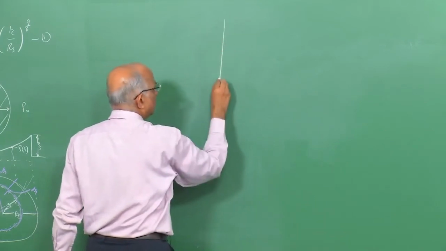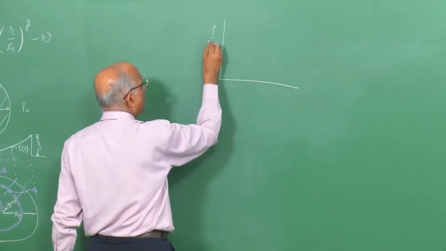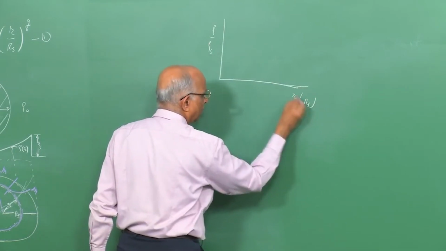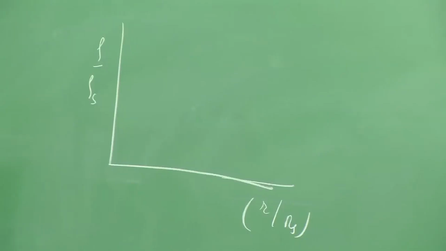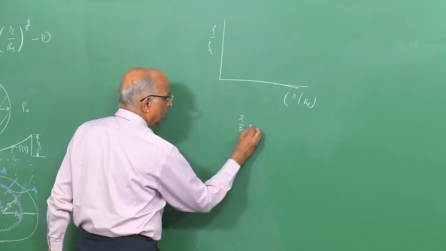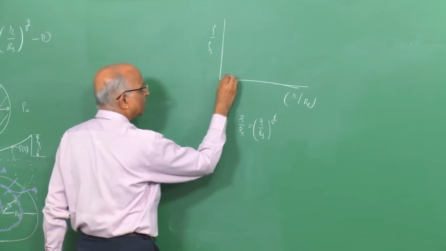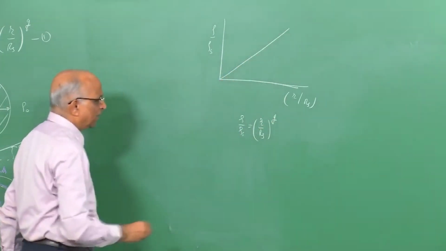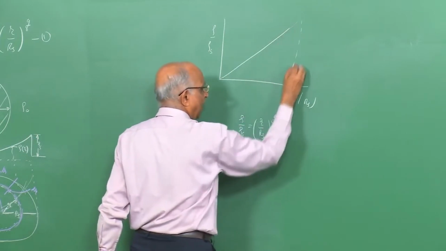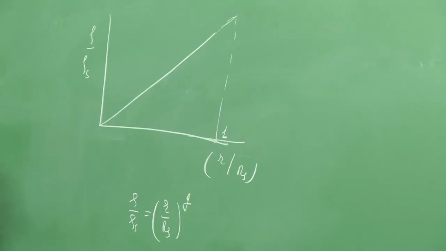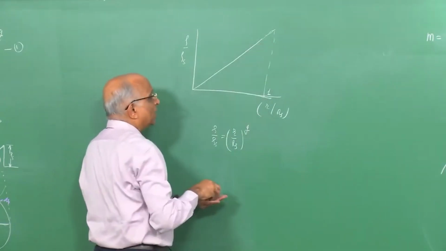If I were to consider the value of rho by rho s, and I am looking at the value of r by rs, rho by rho s is equal to r by rs to the power q, if q is equal to 1, well, this is the type of distribution I get. That means, when r by rs is at the lead shock wave, which is 1, well, it is distributed like this. When I have r by rs greater than 1, well, it goes like this.